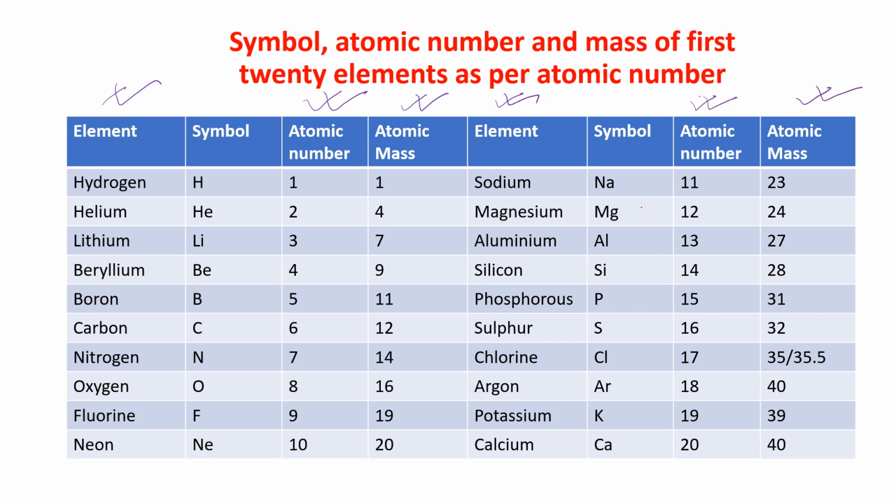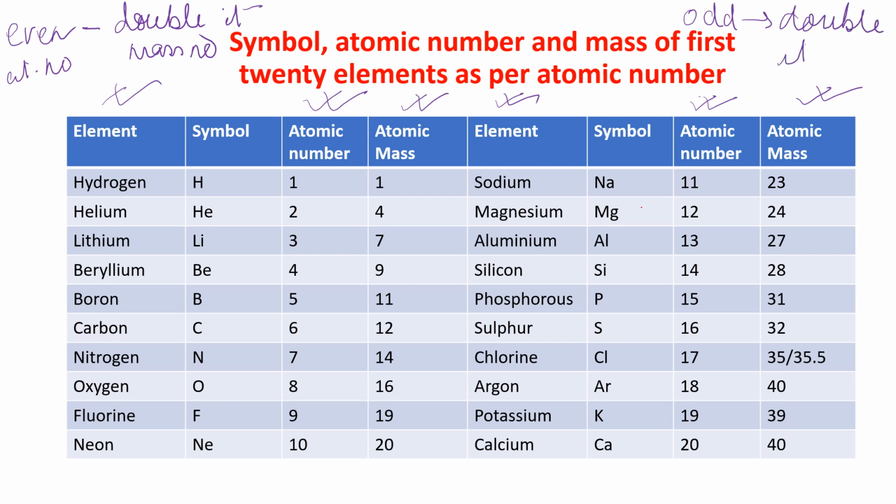If the element is having even atomic number, then just double it. Double it for getting the mass number. This is the atomic number and this is the mass number. If it is an even number, then just double it, and if it is an odd number, then double it and then plus 1.